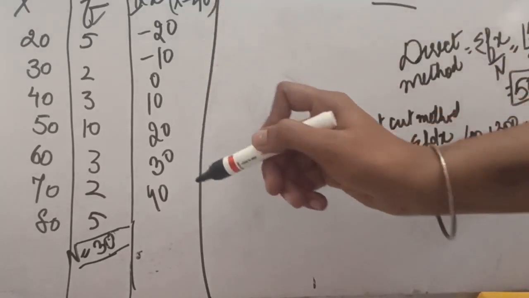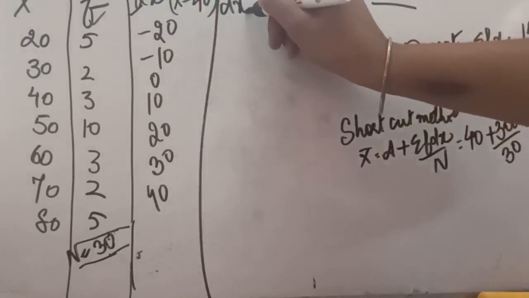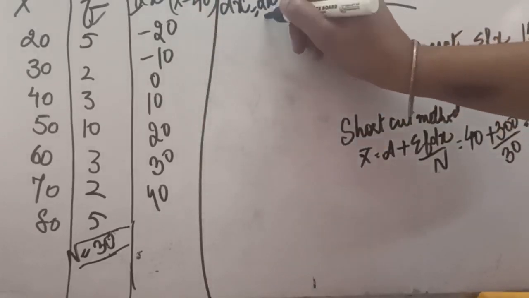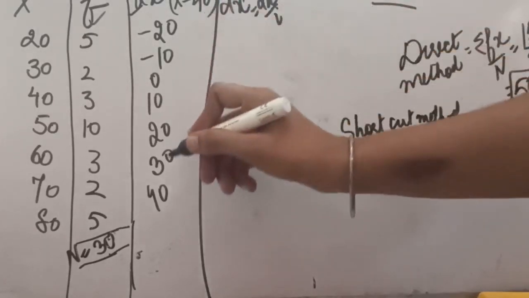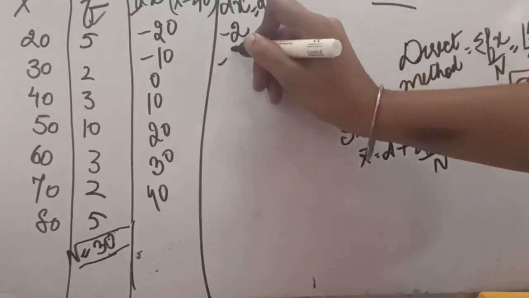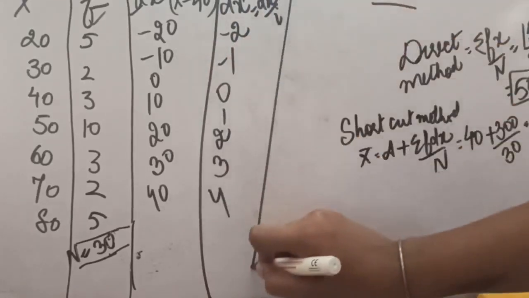So we will be calculating dx as we have already seen. If something is common, we can calculate dx dash. So the formula will be dx divided by I. In this case I can see that I, 10, is common. So I'm dividing every element by 10. So these will be the values that we will get.